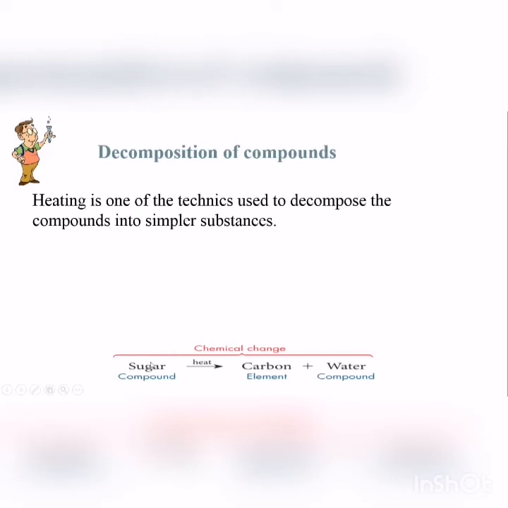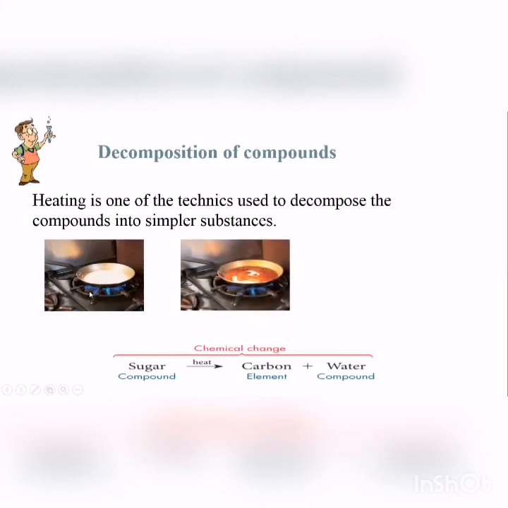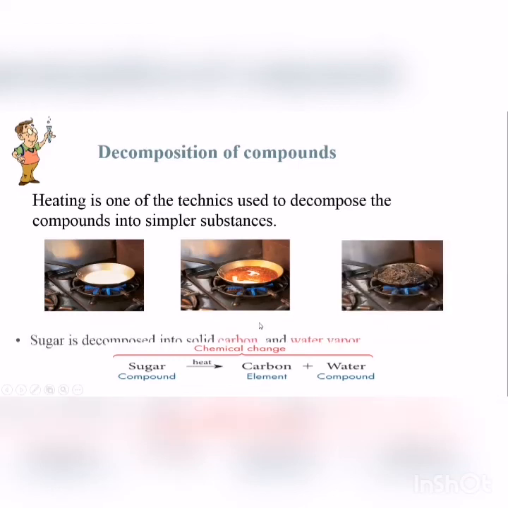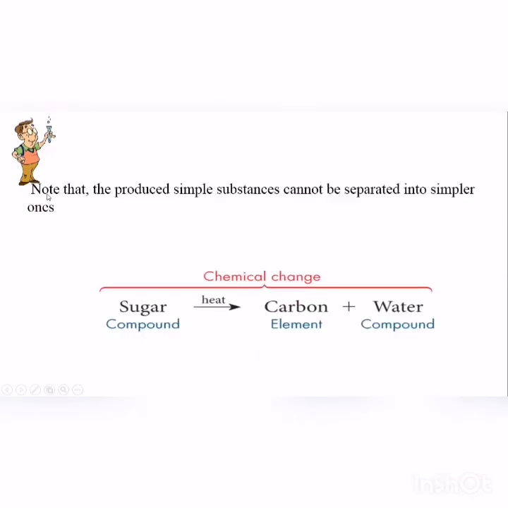Look at the sugar. Under the action of heat, it will be transformed into carbon and water. Carbon is an element and water is a compound. Look at the sugar. It turns into brown color, then into black, indicating the presence of carbon. Note that the produced simple substance cannot be separated into simpler ones, the element.